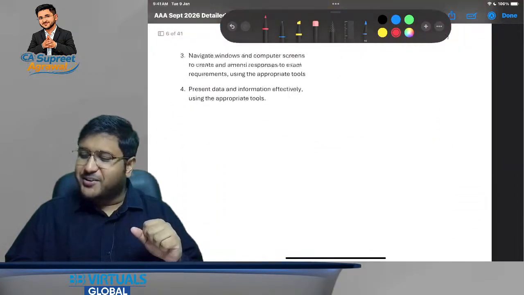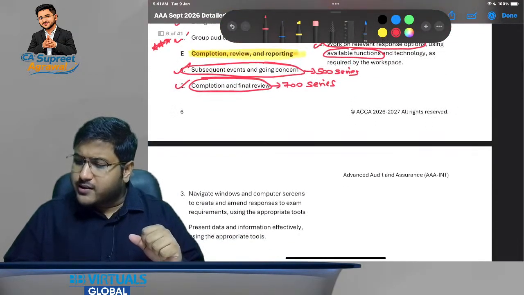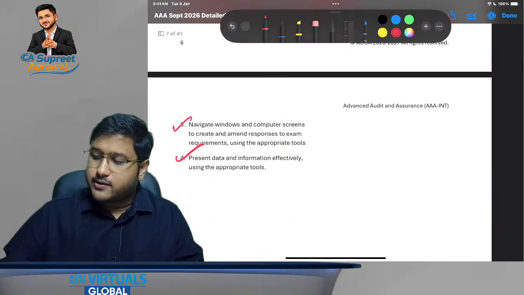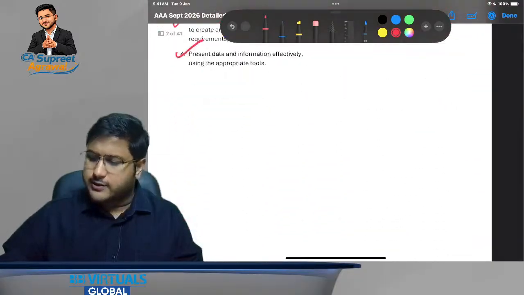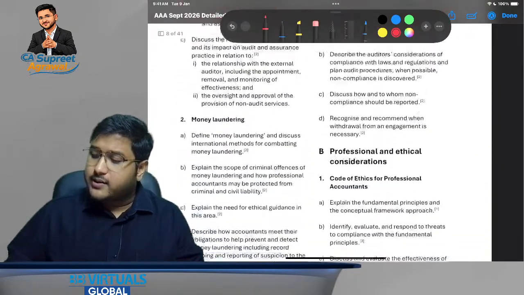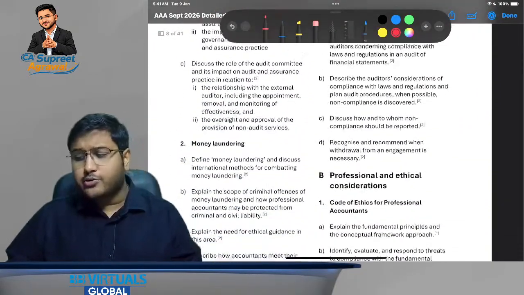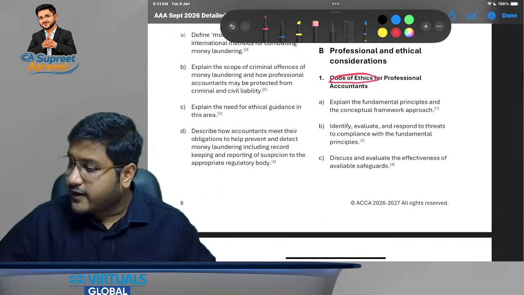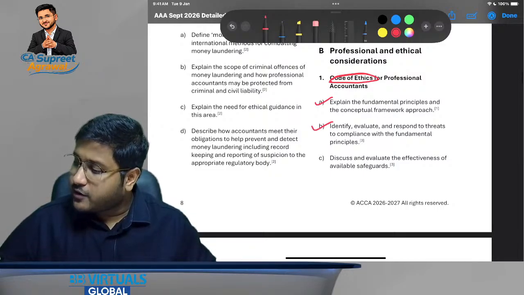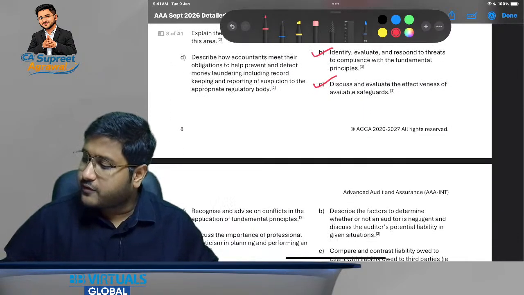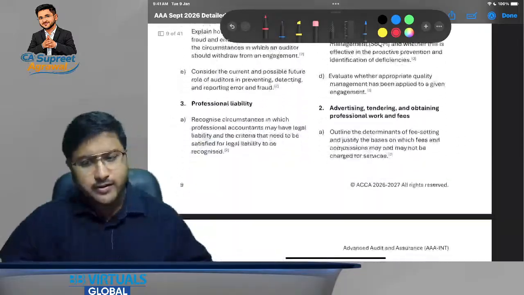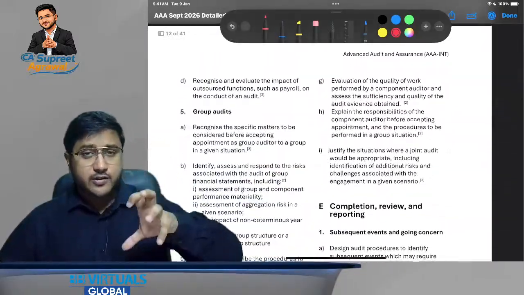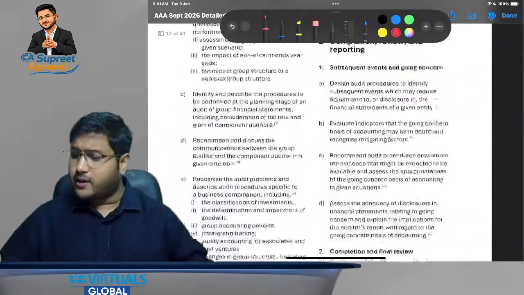Yes. Now let's quickly go. Okay, what is this? This is again part of the skills, the employability and technology skills. Now let's skip this detailed study guide because it includes everything that we have covered so far. For example, for code of ethics, it explains the fundamental principles, identify, evaluate and respond to threats, discuss and evaluate the effectiveness of available safeguards, all of that we have already discussed. So we do not need to read this study guide in the orientation session. We will definitely be going through it during our regular session.